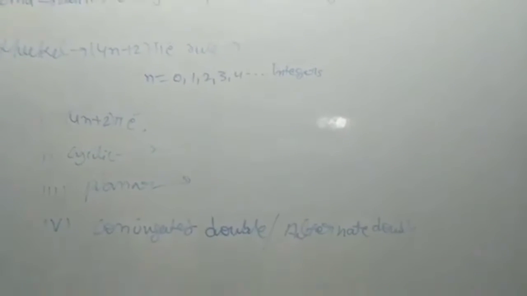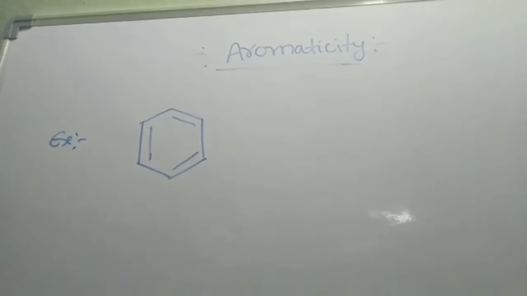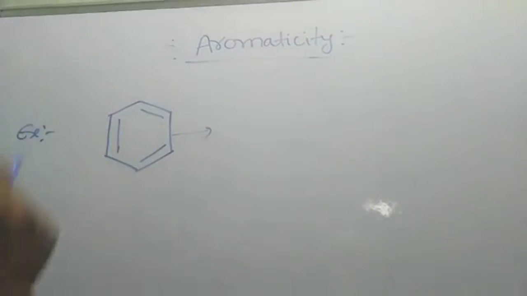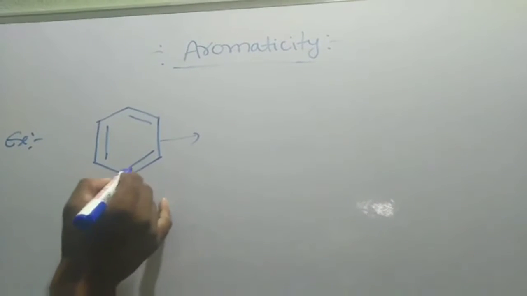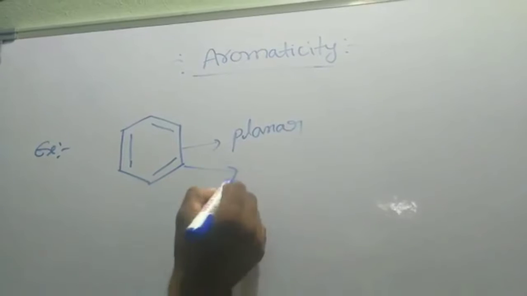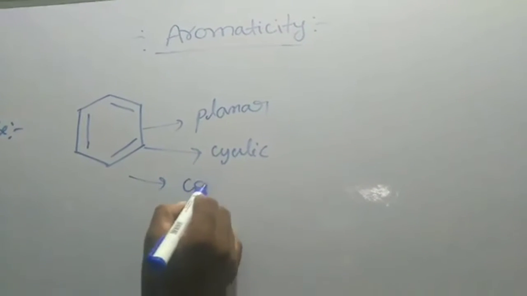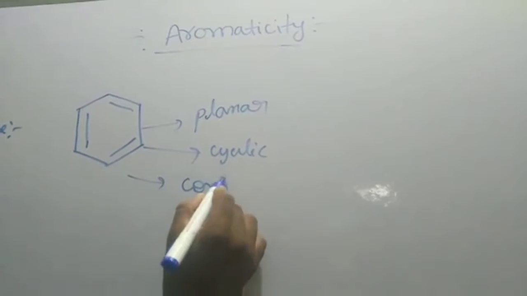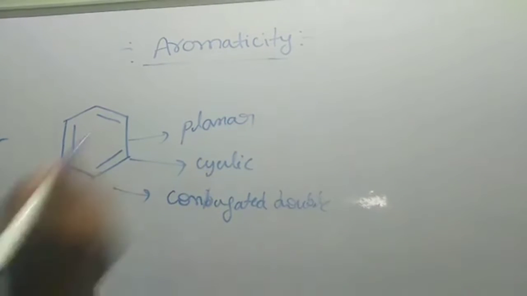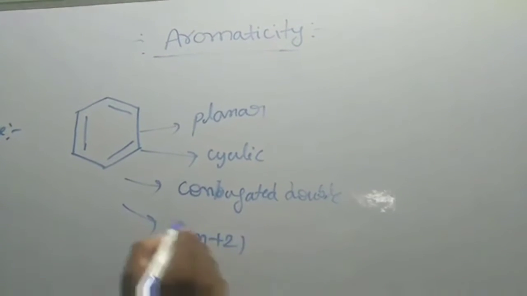For example, benzene. Here is the structure of benzene. This benzene contains alternate double bonds, and it is planar, cyclic, and contains conjugated double bonds, and it obeys the 4n plus 2 pi electron rule.